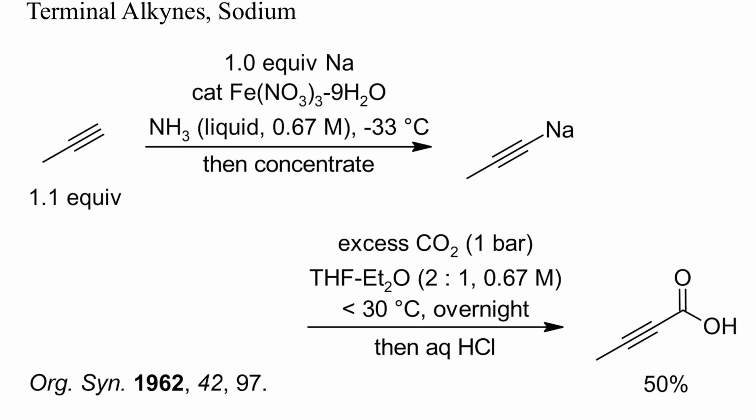Propiolic acids can be prepared from terminal alkynes and carbon dioxide. In this example, the iron catalyst was required to accelerate the formation of sodium amide from ammonia and sodium. Carboxylation then gave a fair yield of the expected acid.